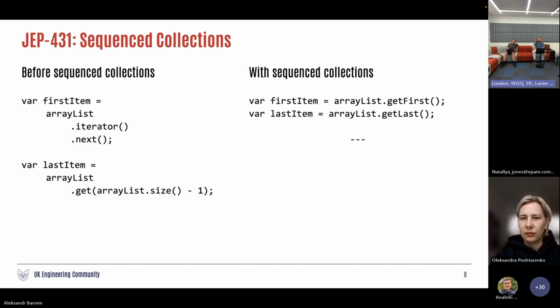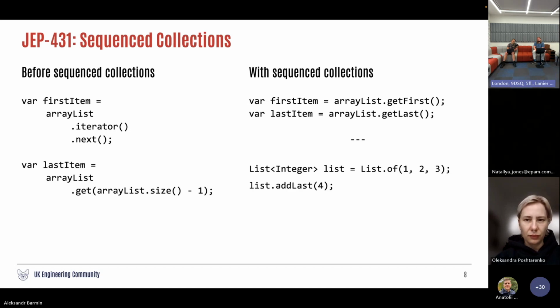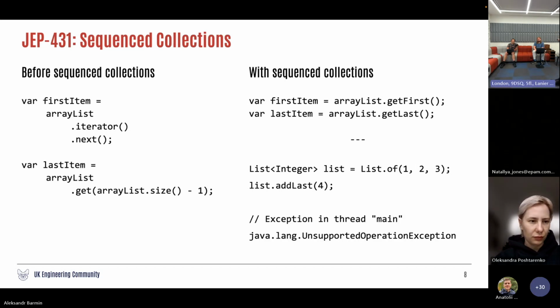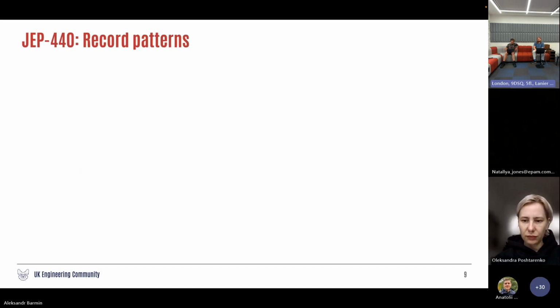This is quite good. But in case you have a list which, if you're a Java developer, you may know is an unmodifiable list, and you add one more element at the end, what would you have? Exactly, an exception, because it's still not fixed. Even if you have a sequenced collection, even if this collection is unmodifiable, we still have this problem. It's not fixed yet.